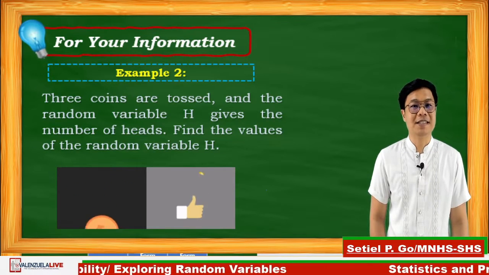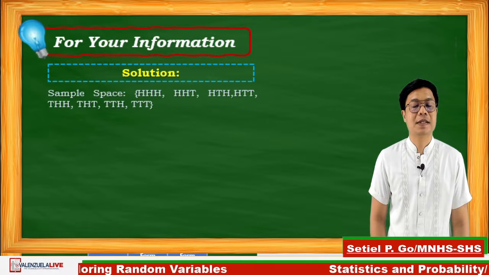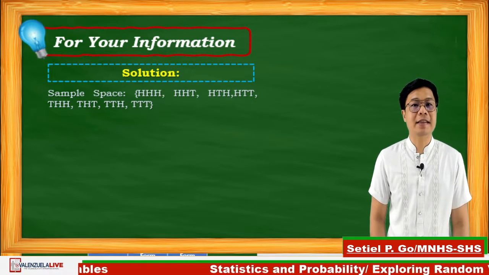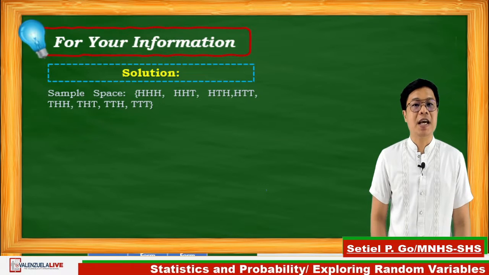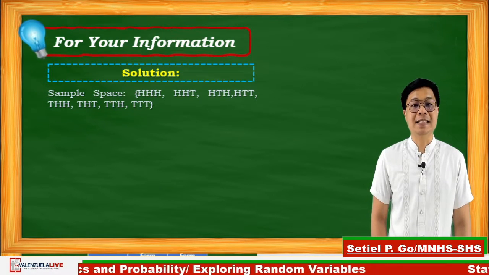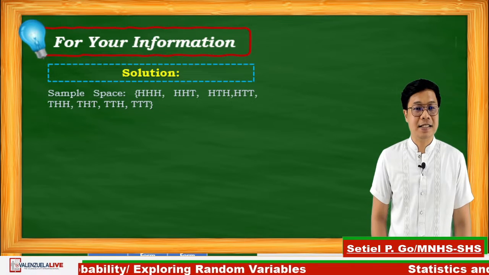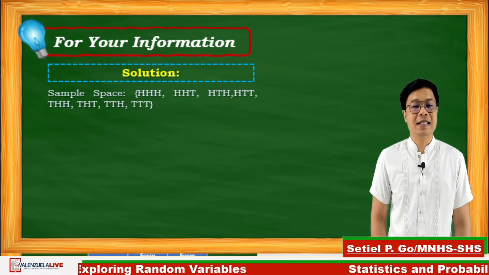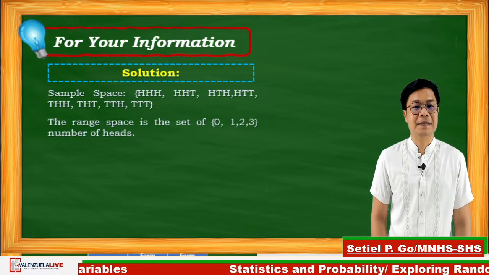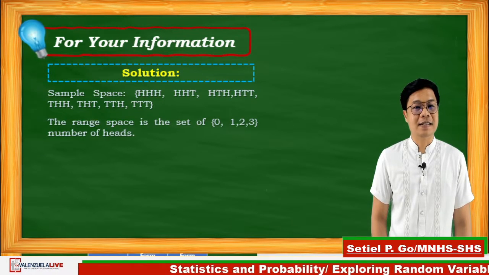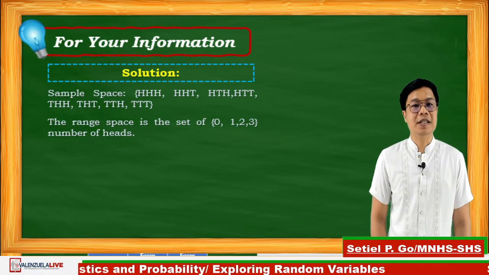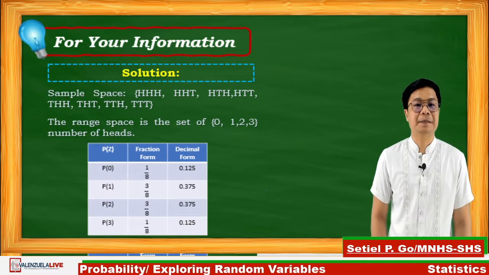And for the solution, the sample space using a tree diagram, we come up with HHH, HHT, HTH, HTT, THH, THT, TTH, and TTT. The range space is a set of 0, 1, 2, and 3 number of heads.